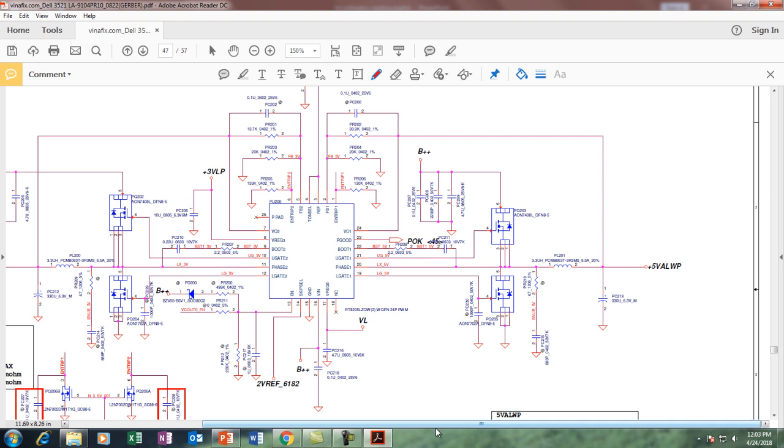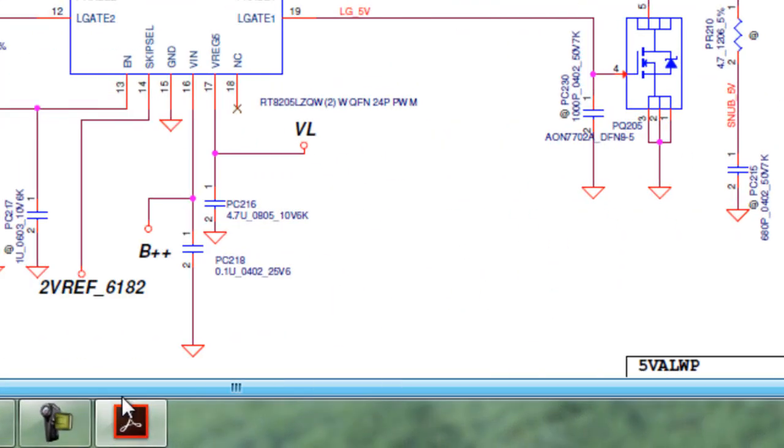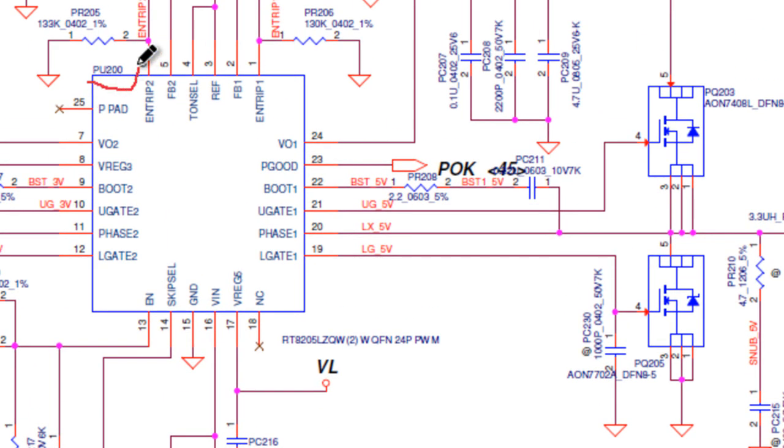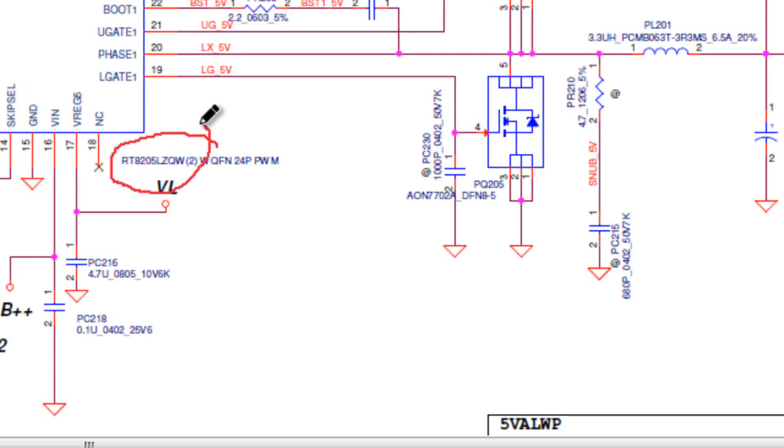The always voltage section means this voltage is generated before power on, and in this section there are 4 departments: 2 linear regulators and 2 pulse width modulators. There is one chip, the location is PU200 and the chip number is RT8205.